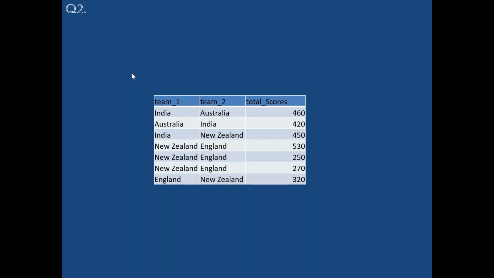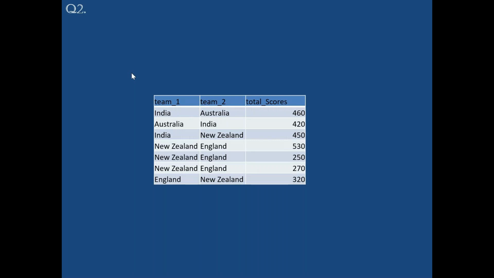Tell me, team, it's different, right? For example, if I say elections between BJP versus Congress or Congress versus BJP, will there be any difference? No difference. So here, India versus Australia match or Australia versus India match doesn't matter. In both matches, the teams are the same.